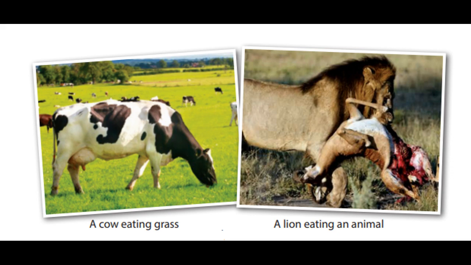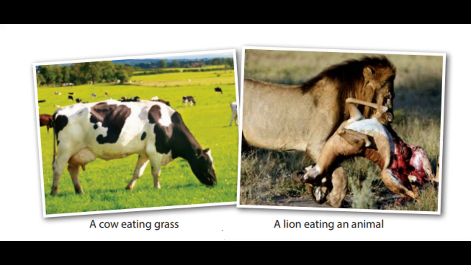Look at these two pictures. A cow eating grass, where we can see this cow is directly depending on plants. And the lion eating an animal, I can see it looks like a deer or maybe a goat, not very clear, right? So this goat or deer directly depends on plants, and this lion directly depends on this herbivore. At the same time, it indirectly depends on plants as well. Okay? So I hope it's very clear how animals directly and indirectly depend on plants.